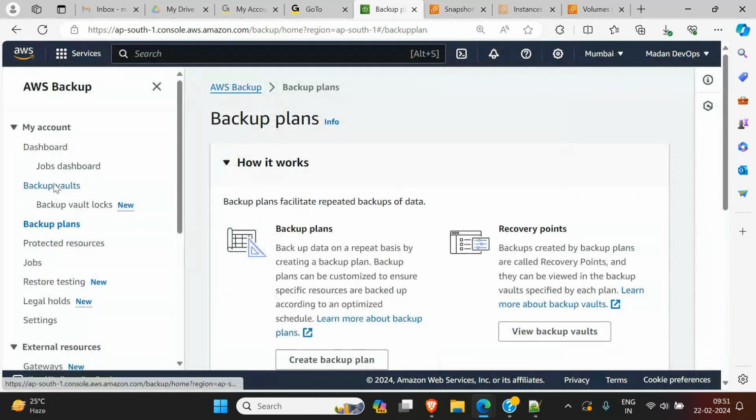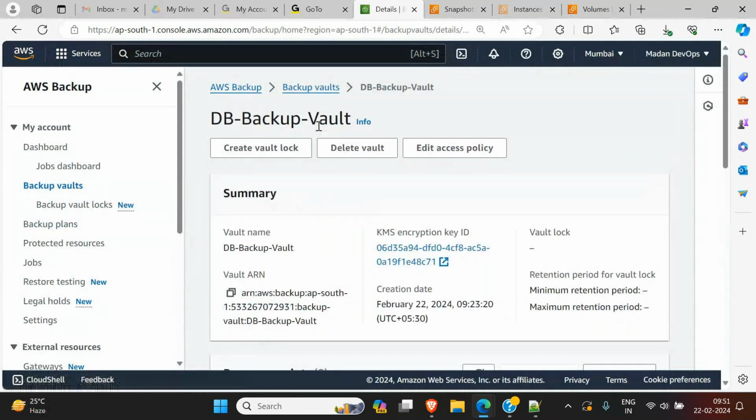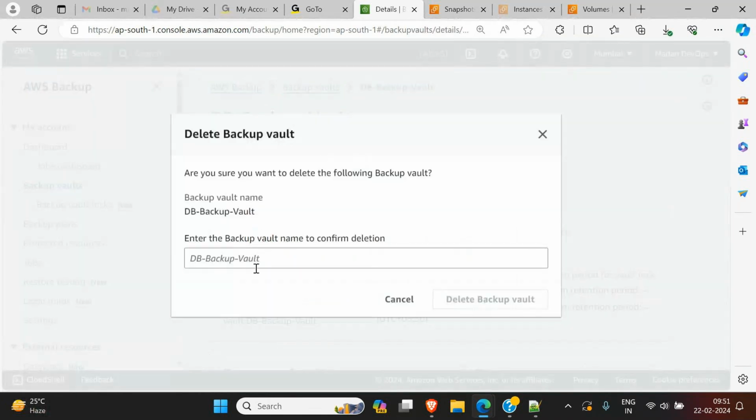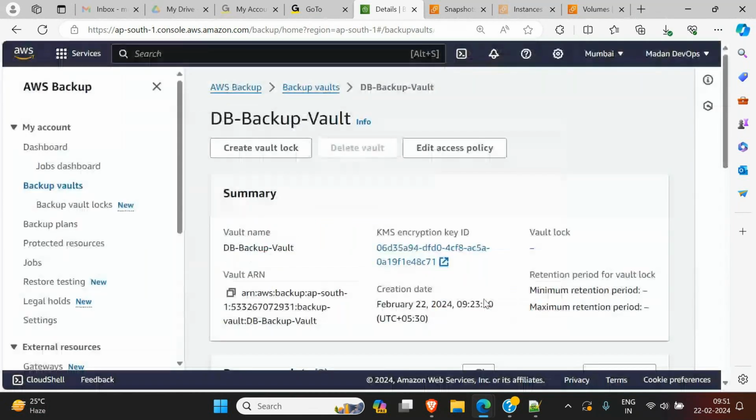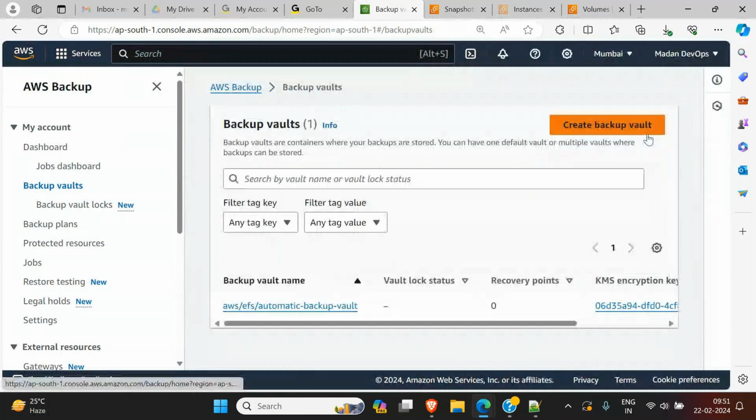Click on the vault. Select our vault. We are inside our vault. Click on delete vault. Vault is clean. Everything is done now. Everything is clean. Hope it is clear for you today. If you have any questions, you can ask me. We have time.